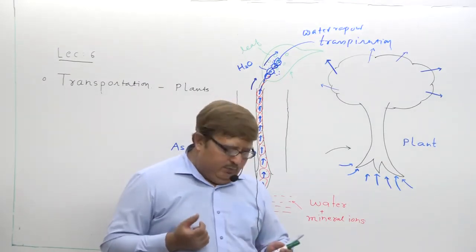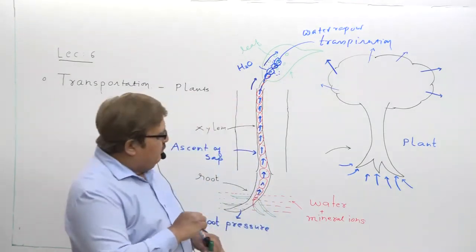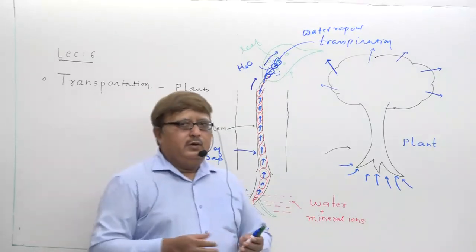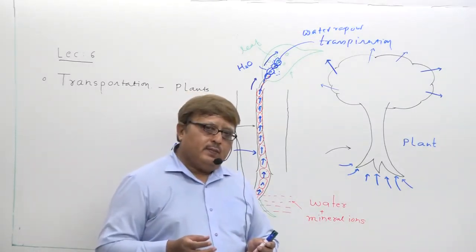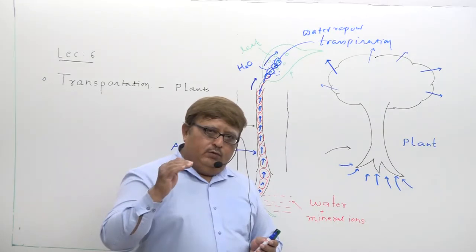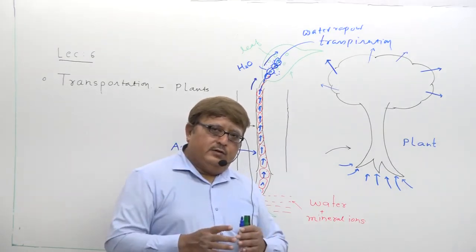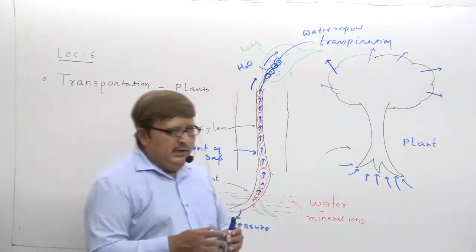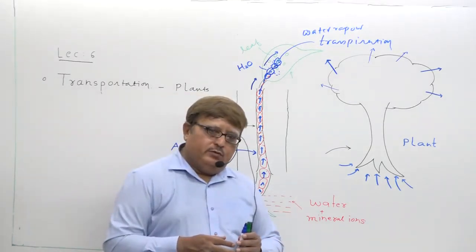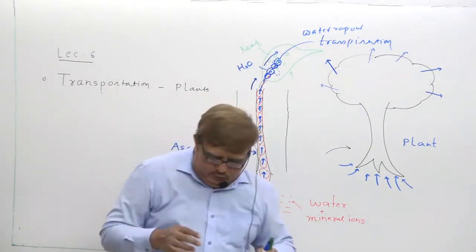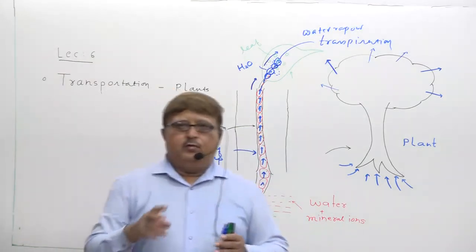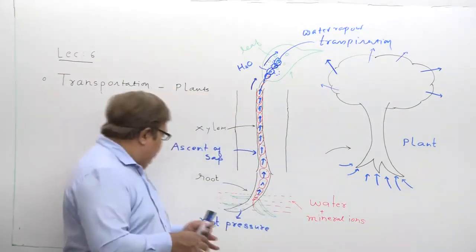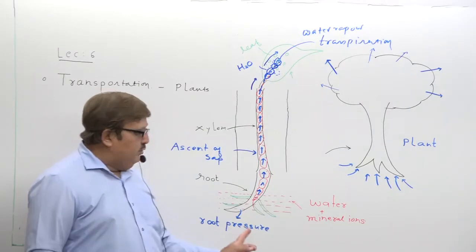So it can happen that you are asked such a type of question: explain how water and minerals are transported in higher plants. Understood? So which two forces will you remember in your mind? Can you tell me which two forces are counted?